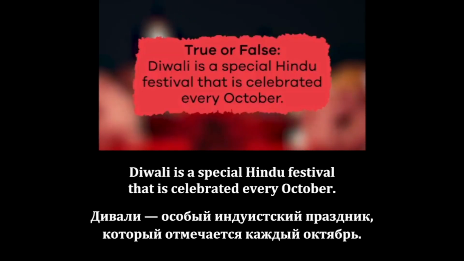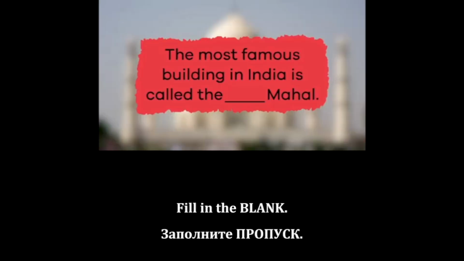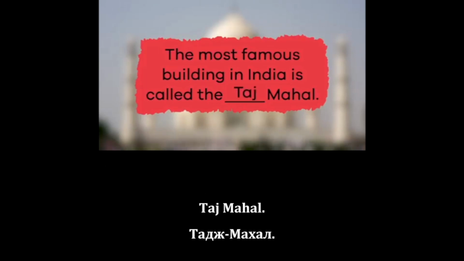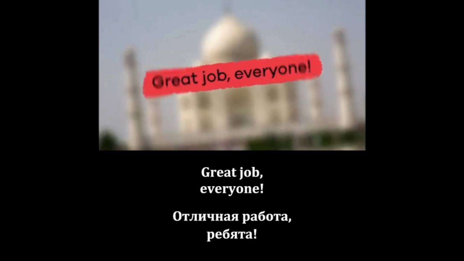Diwali is a special Hindu festival that is celebrated every October. True. Fill in the blank. The most famous building in India is called the blank Mahal. Taj Mahal. Great job, everyone.